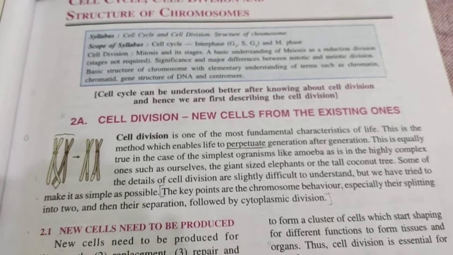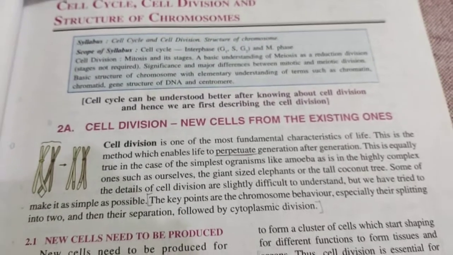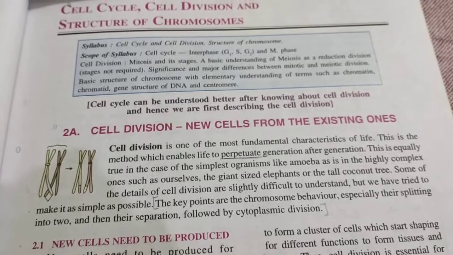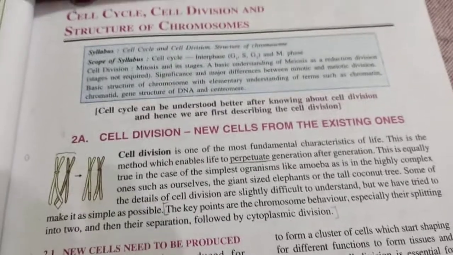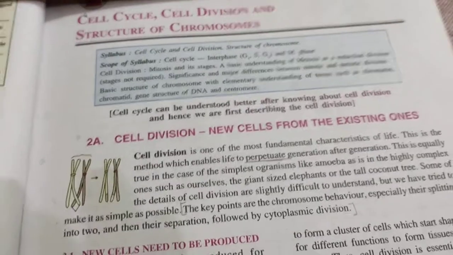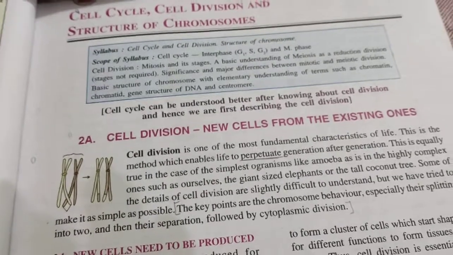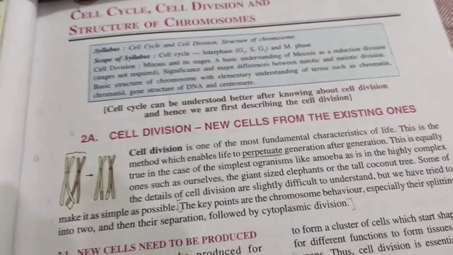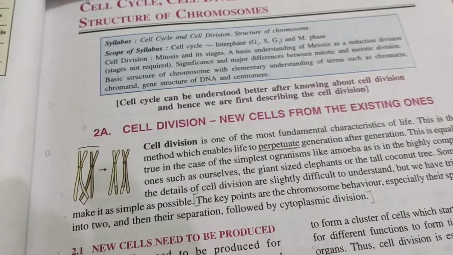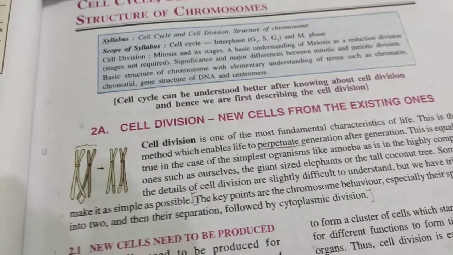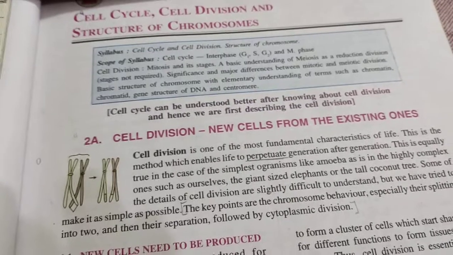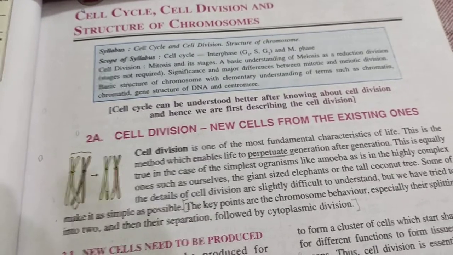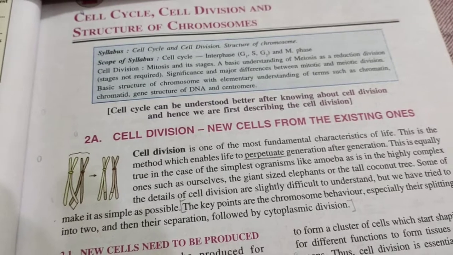Hello class 10. Today I am starting with one of the very important chapters of your ICSE, that is cell cycle, cell division and structure of chromosomes. It is there in your syllabus because we have seen that some modifications have been introduced in the syllabus for this situation.